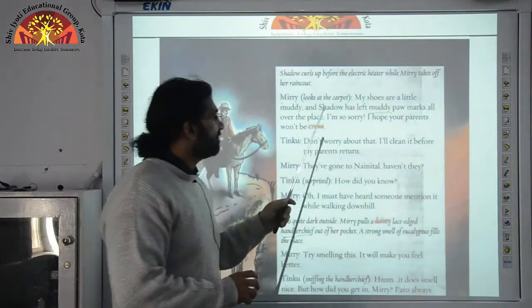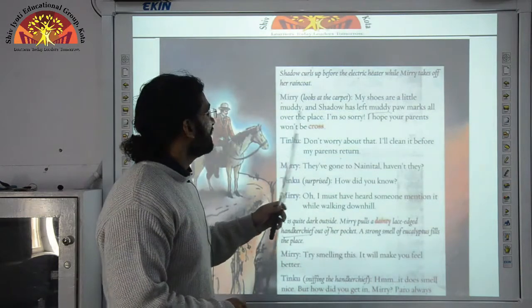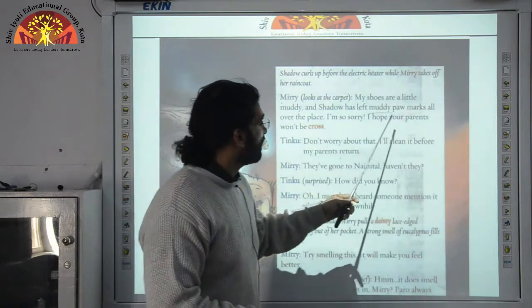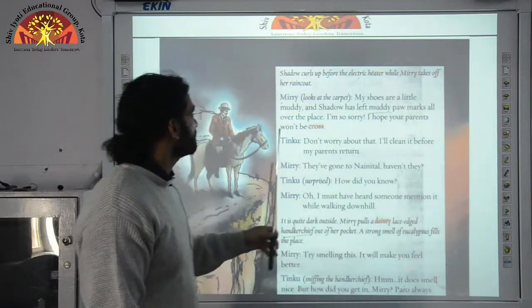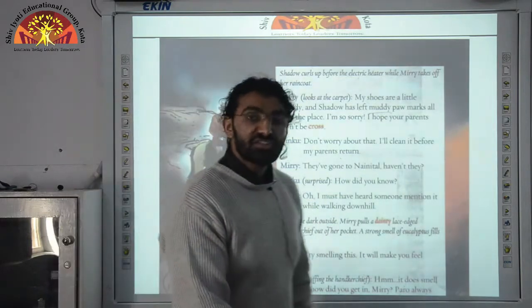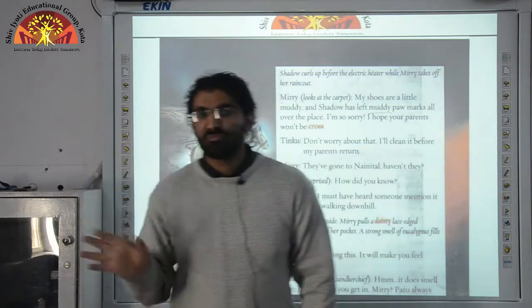Miri looks at the carpet. "My shoes are a little muddy and Shadow has left muddy paw marks all over the place. I'm so sorry. I hope your parents won't be cross." Since it's raining outside, it has to be muddy.